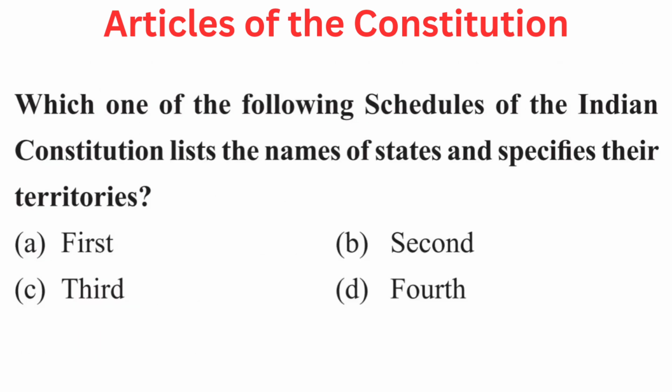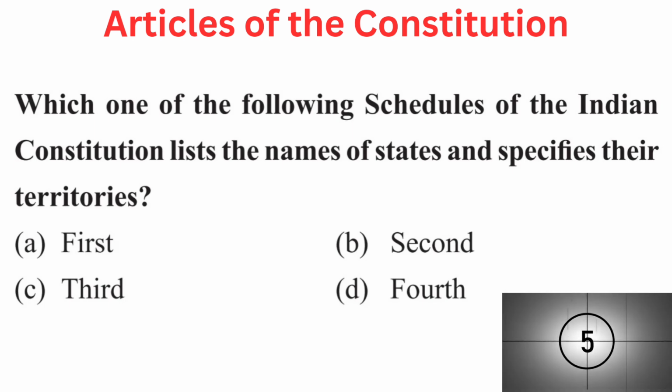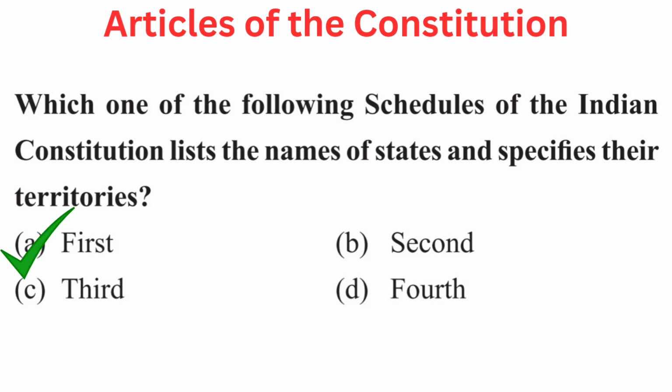Your question is which one of the following schedules of the Indian Constitution lists the names of states and specifies their territories? Your options are A. First, B. Second, C. Third, or D. Fourth. Right answer is A. First.